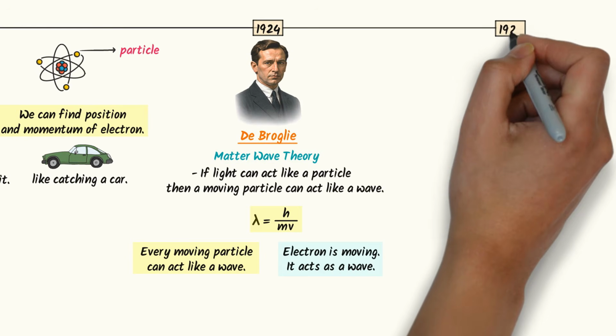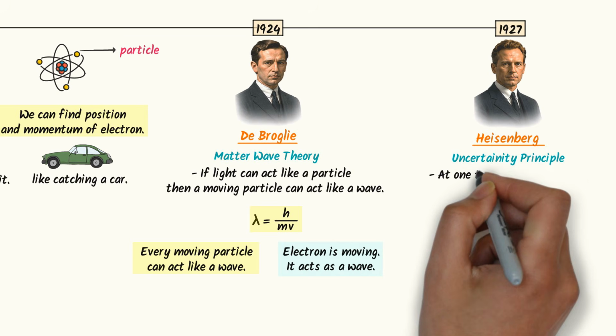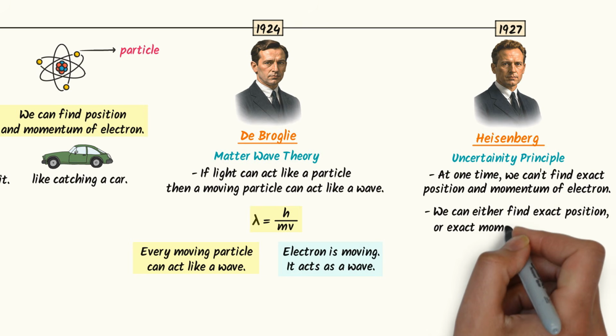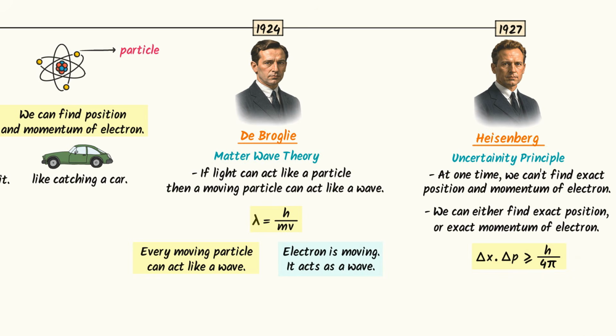Now in 1927, Heisenberg Baba appeared on the screen. He put forward the uncertainty principle. According to it, at one time, we cannot find exact position and exact momentum of electron. At one time, we can find one thing. I mean, we can either find position of electron or we can find momentum of electron.